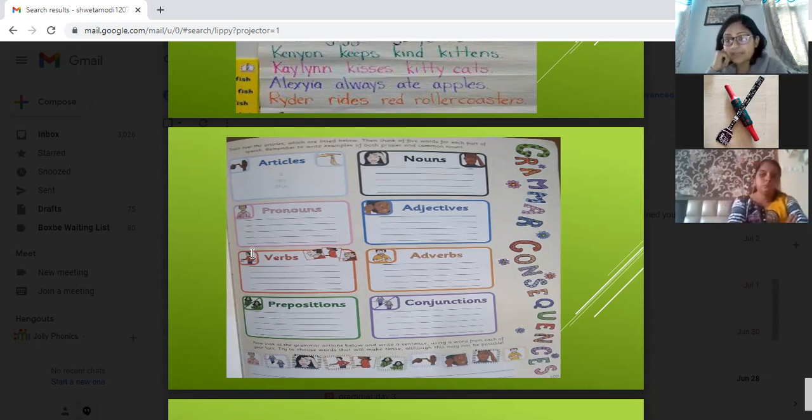Also, how to syllabicate the word. So we have done the basics of syllabication. So you should purchase Jolly Grammar books and go through each and every worksheet. I'm sure after this workshop, you'll be able to solve them. But still, if you have any doubt, you can always send me a voice note with the page number and I can help you in that. Okay.